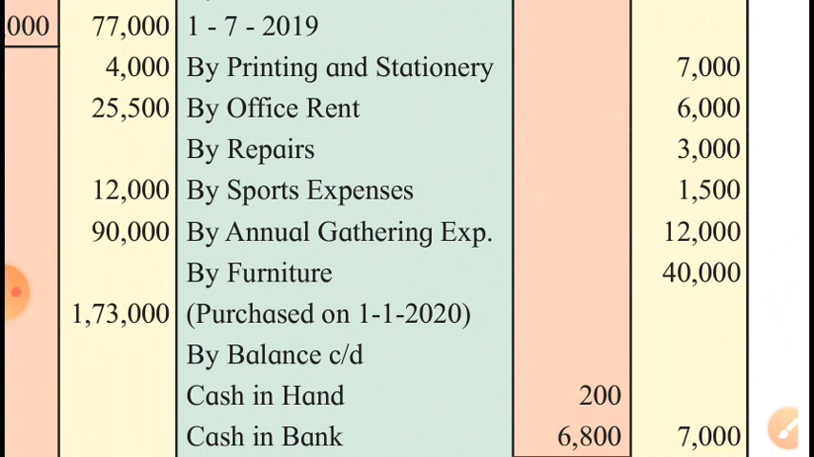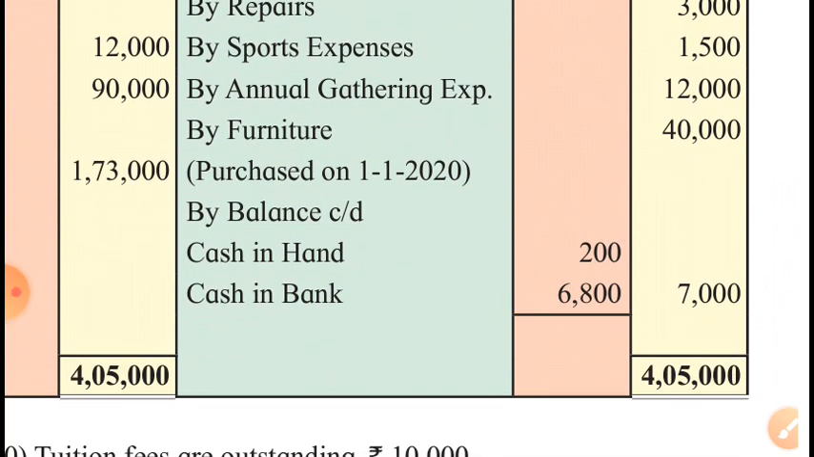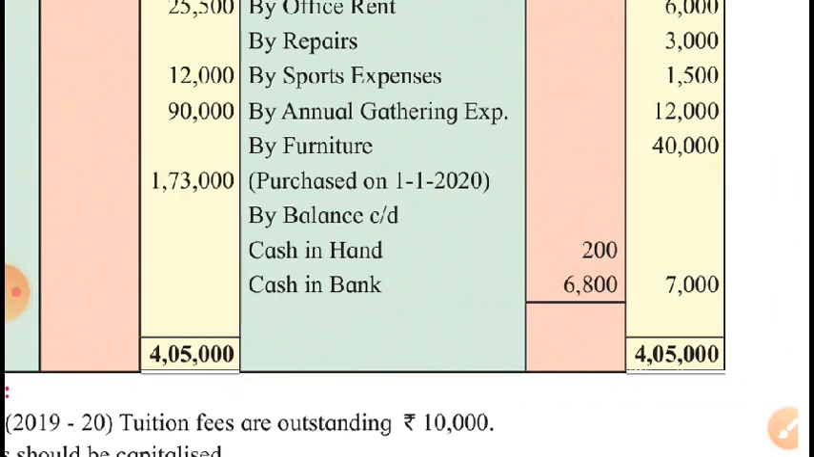Then we paid for the furniture. We purchased furniture of rupees 40,000 and the date of purchase is given, means while charging the depreciation on the newly purchased furniture, we will have to consider the date. I mean, we will have to charge depreciation for 3 months only, January, February, and March only. Closing balances are given, bank balances, cash balance, and these balances will be shown in the closing balance sheet on the asset side.